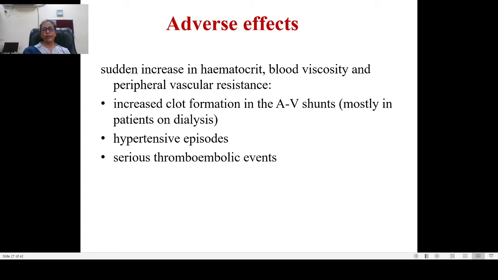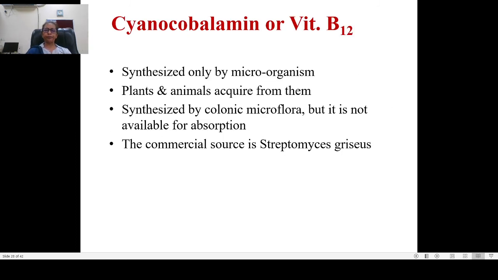So when all these things occur, what can happen? It will lead to increased clot formation in AV shunts, mostly in patients on dialysis. It can cause hypertensive episodes, can cause serious thromboembolic events.